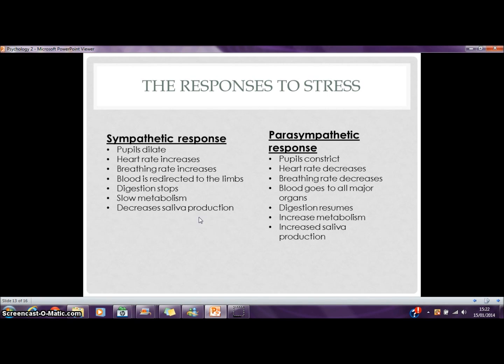The sympathetic responses include the pupils dilate, heart rate increases, breathing rate increases, the blood is redirected to the limbs, digestion stops, slow metabolism, and decrease in saliva production. However, if the risk is lower, then the parasympathetic system kicks in. This works to relax the body. It does this by the following: it constricts the pupils, lowers the heart rate, breathing rate decreases, blood goes to all major organs, digestion resumes, increasing in metabolism, and increasing saliva production.